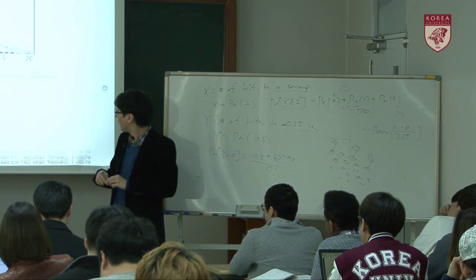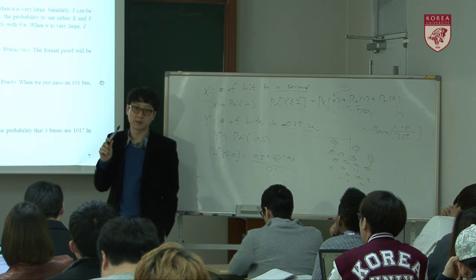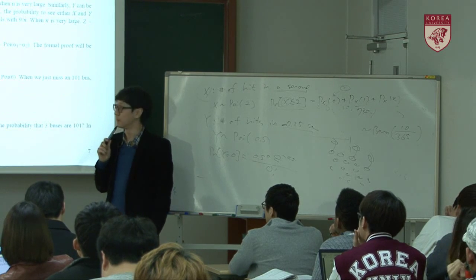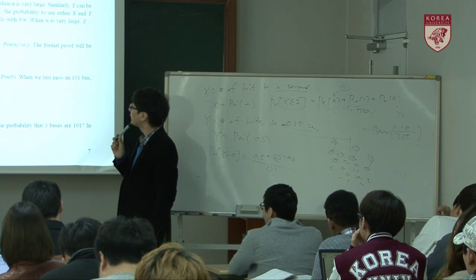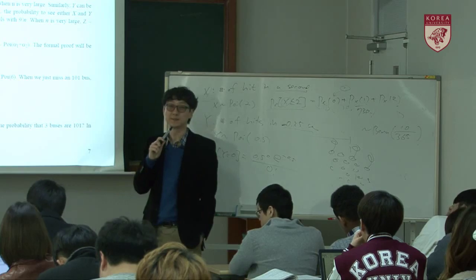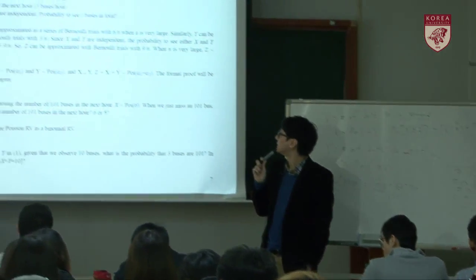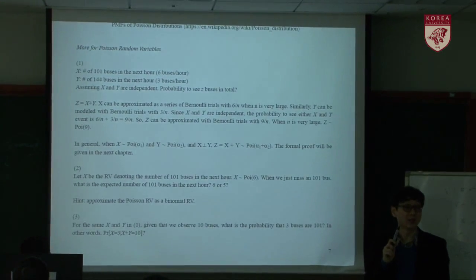Okay, so let's discuss more about the Poisson random variable. Let's discuss a little bit more. Okay, so let's think about X is the number of 101 buses in an hour. Then think about we have 6 buses in an hour on average.